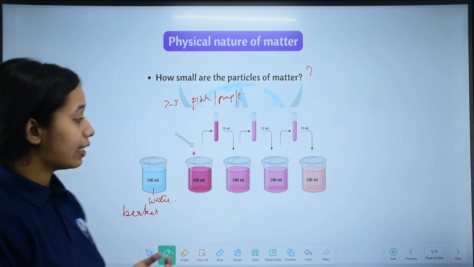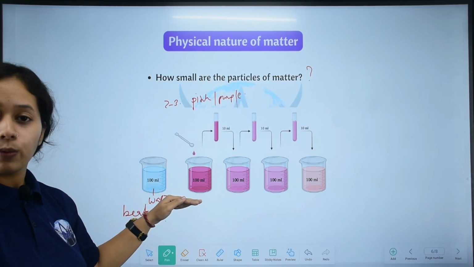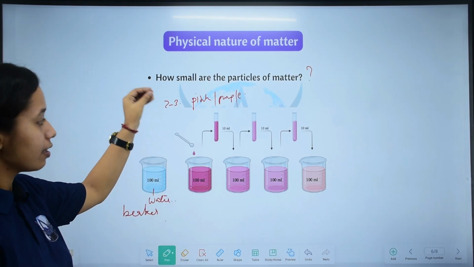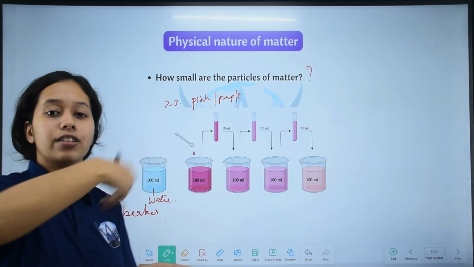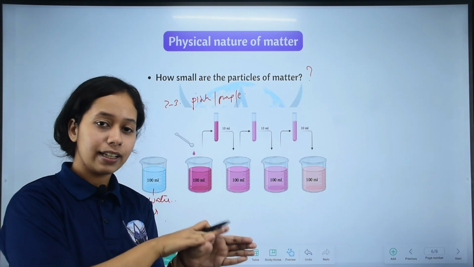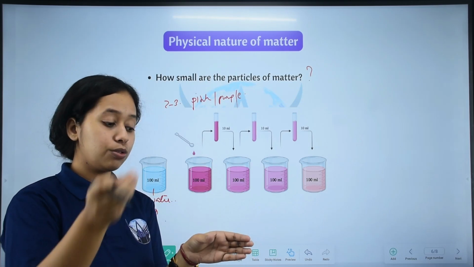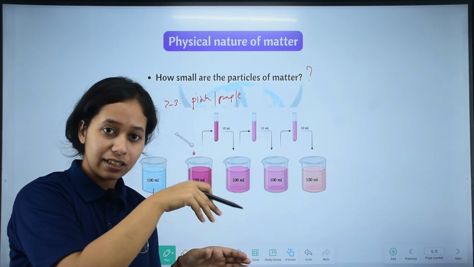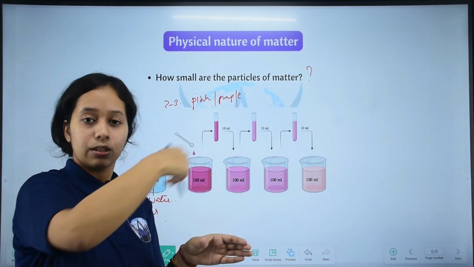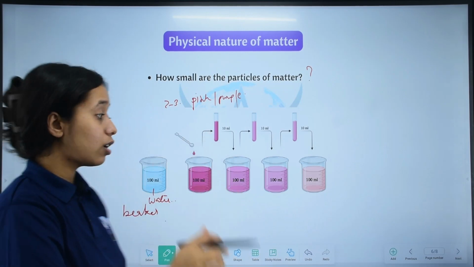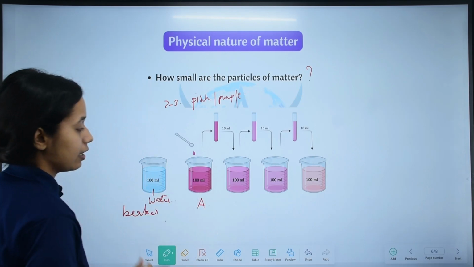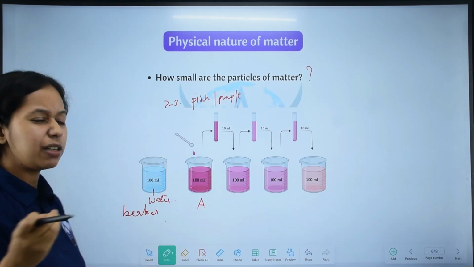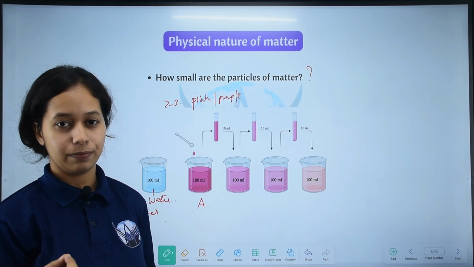So in this 100 ml of water we add 2 to 3 crystals of potassium permanganate and then we stir it. After stirring, suppose this is beaker A, the solution will look deep pink or purplish in color.